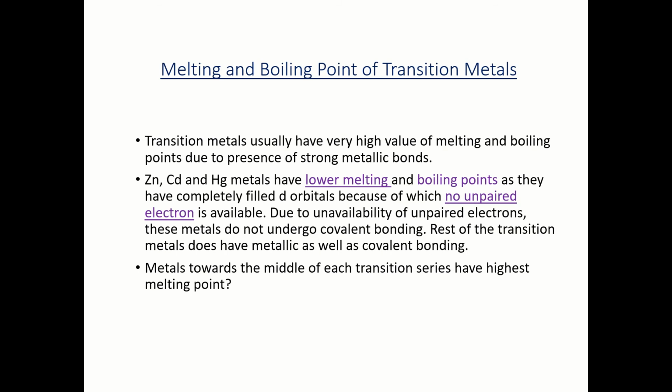Now the next important property, the melting and boiling point of transition metals. Transition metals usually have very high values for melting and boiling point due to the presence of strong metallic bonds. Zinc, cadmium and mercury have lower melting and boiling points as they have completely filled d orbitals, because of which no unpaired electrons are present. And metals towards the middle of each transition series have the highest melting points.